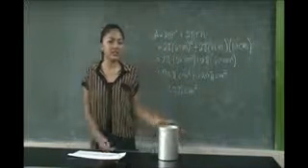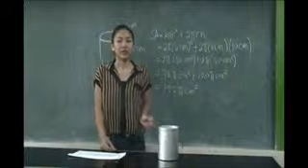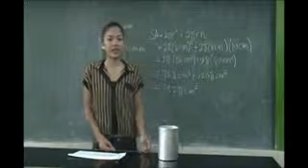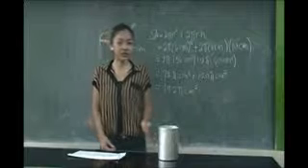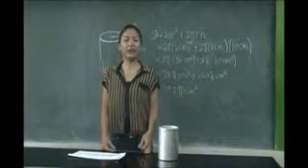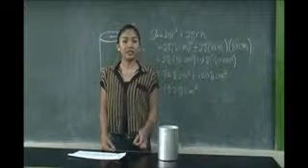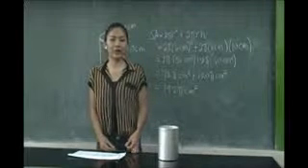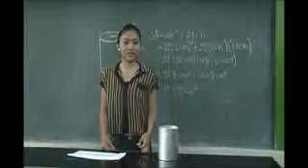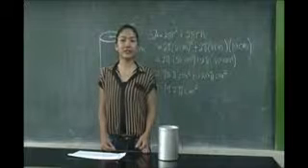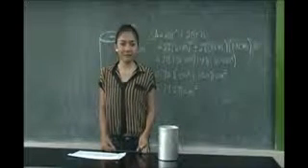wherein pi is equal to 3.14. Therefore, the total surface area of the cylinder given a radius of 6 cm and height of 10 cm is equal to 602.88 square centimeters or 602.9 square centimeters.